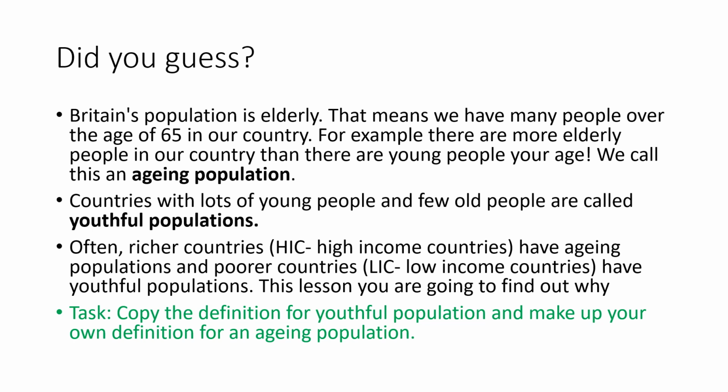To start, I want you to pause this slide, copy the definition for a youthful population, that's the middle bullet point, and then make up your own definition for an ageing population. So you might want to use some of the information from the top bullet point, but don't copy it word for word, try and shorten it and simplify it. When you've done this, move on. Pause this slide now.